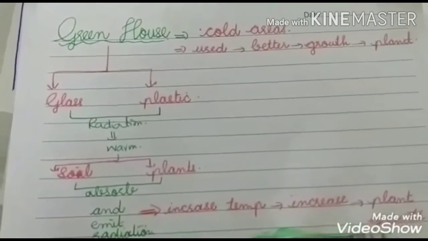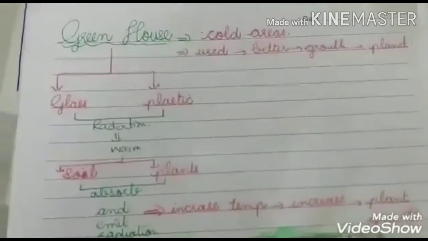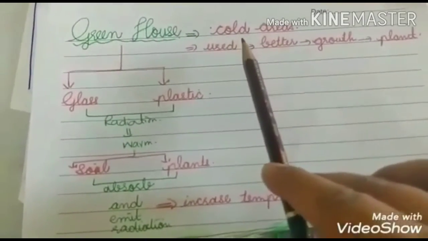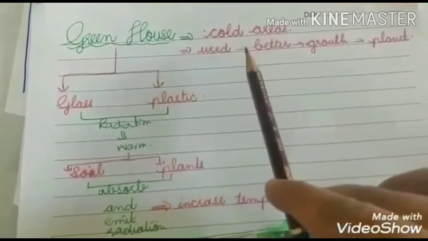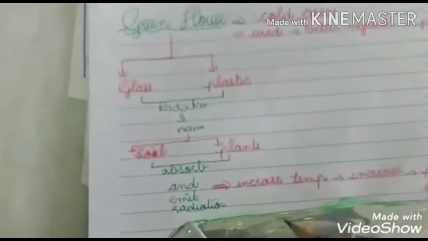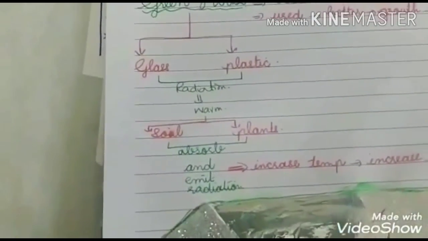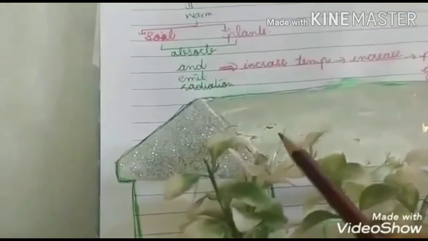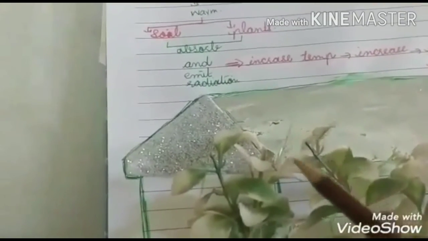At the end, the last example is the greenhouse. A greenhouse is a practical application of radiation in cold areas that is used for the better growth of plants. A greenhouse is made up of glass or plastic. Glass and plastic are insulators that absorb the heat energy.